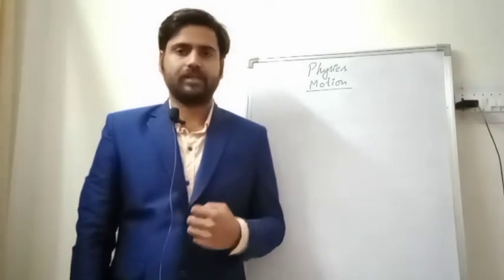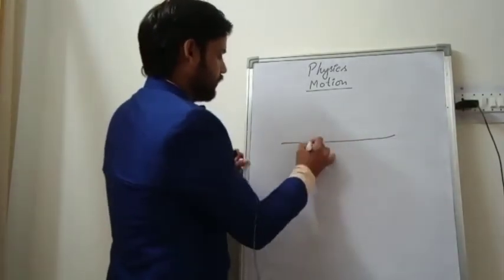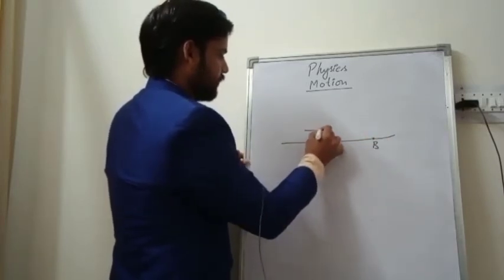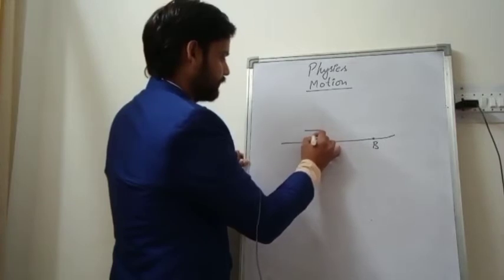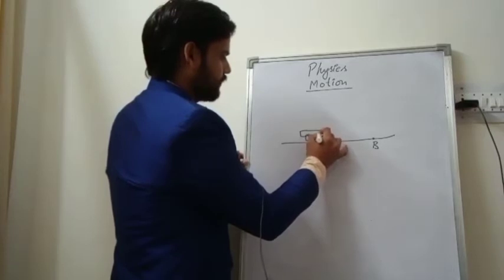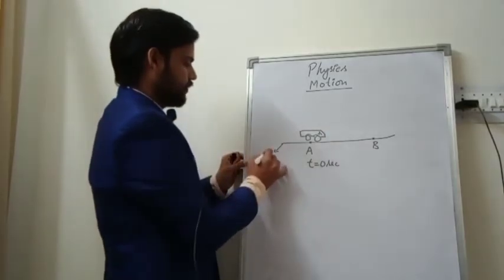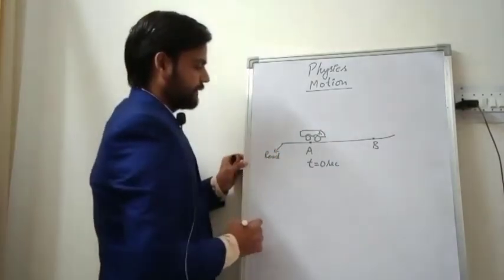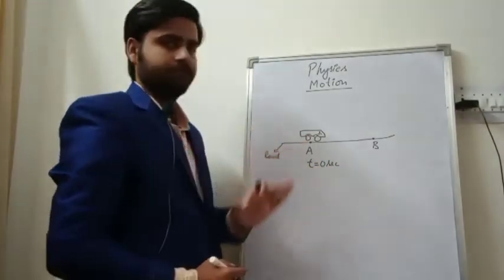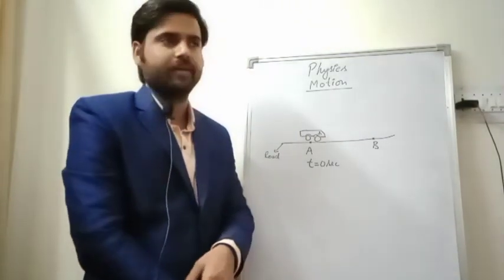For example, let's take a car which is running on the road. Let's say these two are the points. When I started observing the car, at t equals 0 seconds, this is the ground, or you can say road, the car was at position A. After looking at the car at this position, I turned my head and looked here and there.